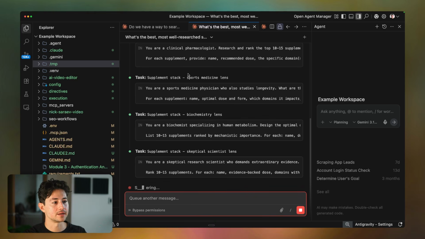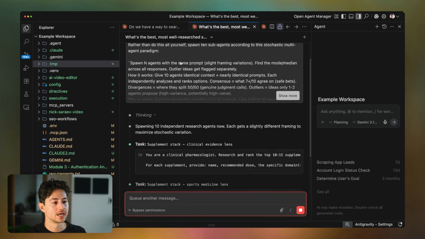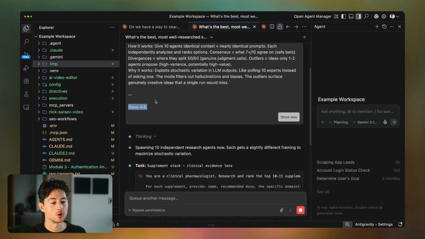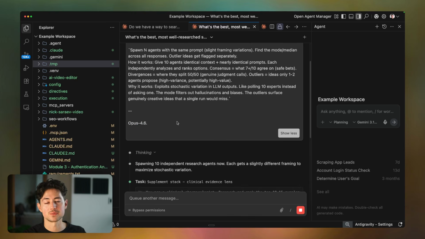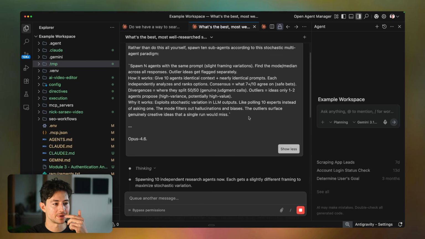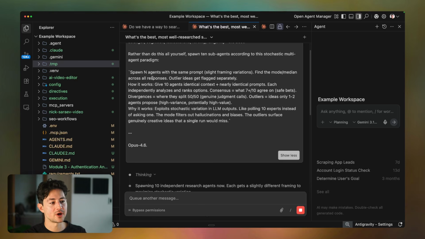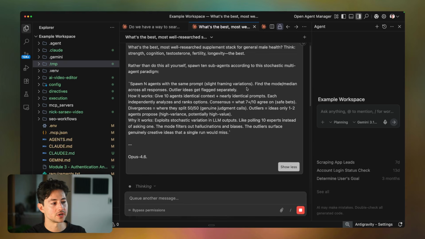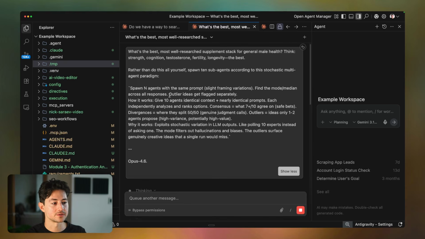I just spawned 10 independent research agents. As you see here in my prompt, I also say Opus 4.6. The reason I do that is because I don't want my research sub-agents to have any difference in intellect or cognitive power from the main parent one. The prompt itself is: spawn n agents with the same prompt, slight framing variations, find the mode and median across all responses, outlier ideas will get flagged separately.